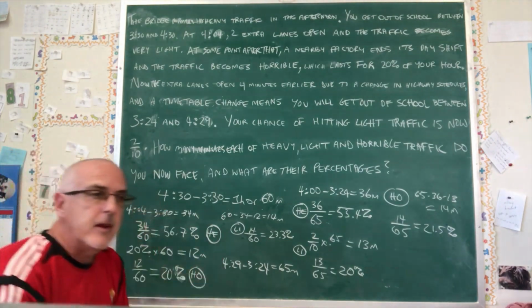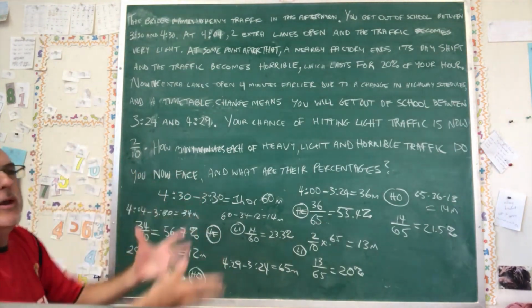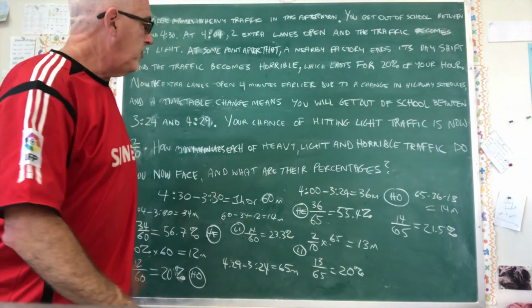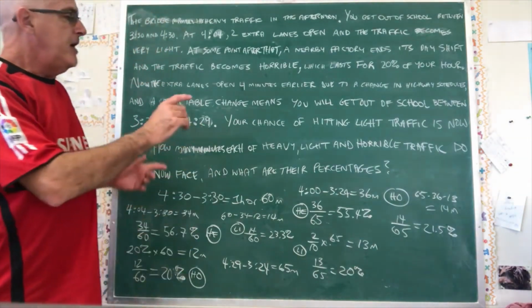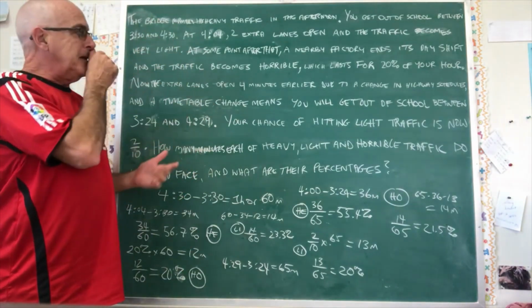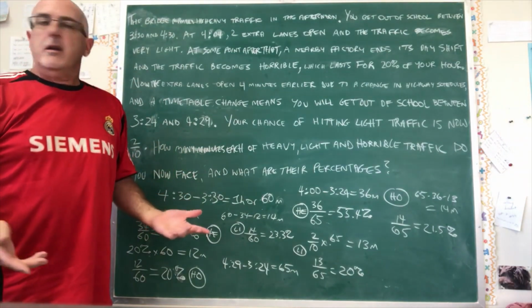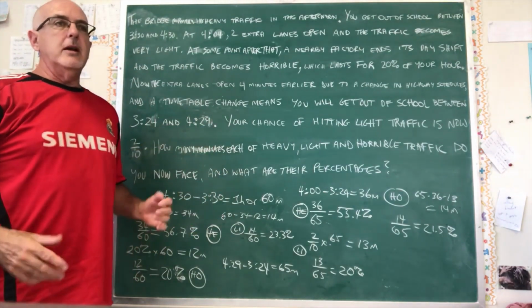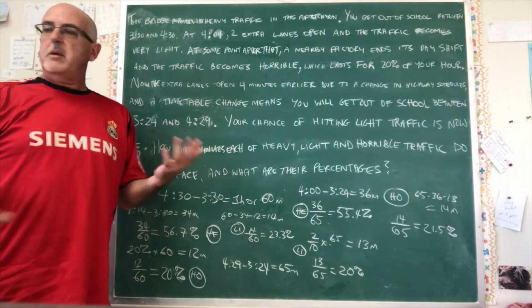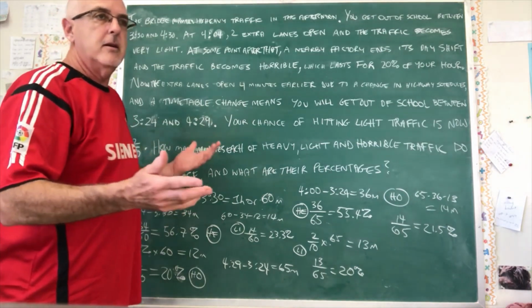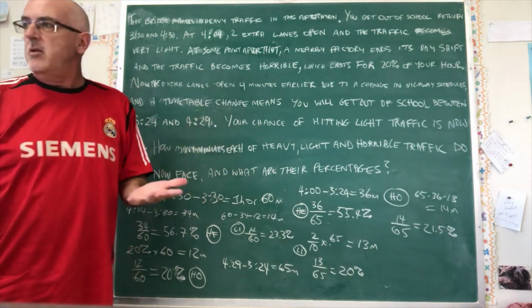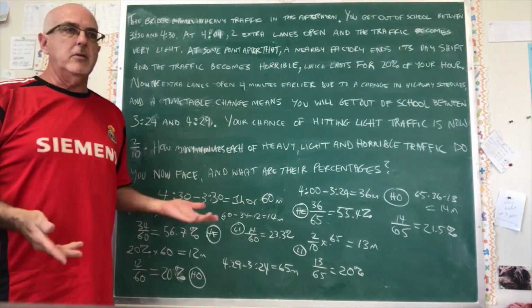But I'm still going to finish, because there's a point to the video, the whole point of this lesson. If you get a question like this on an exam, what do you do? Do you just say, oh, that looks horrible, I don't want to answer it, and leave it blank? I have met students who do that, and I don't want anyone to do that. If you're going to do that, don't book the exam. Don't do the exam yet.